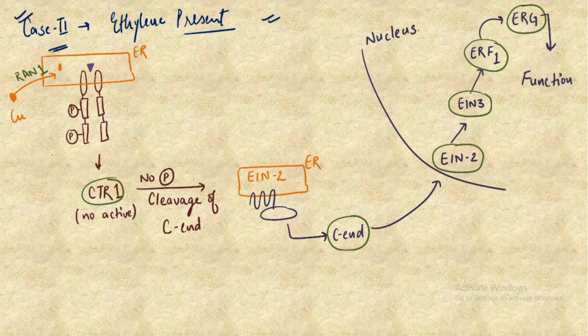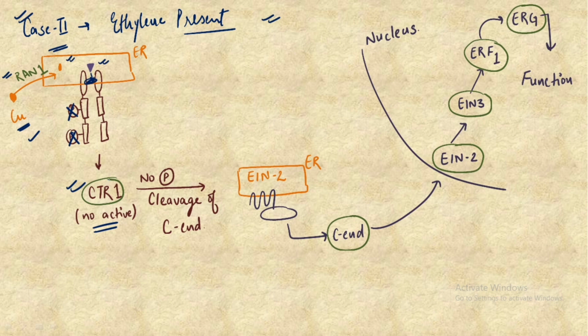So similar to the last case, we have the copper which is helping in the proper functioning of the receptor. This copper gets transported from the cytosol into the ER membrane with the help of this transporter, that is RAN1, and now because ethylene is present, this copper comes and binds, forms a dimer, and this ethylene also gets attached to this dimer. And now because the ethylene is bound, there is no phosphorylation of the dimer, and hence because of no phosphorylation, there is no CTR1 activation.